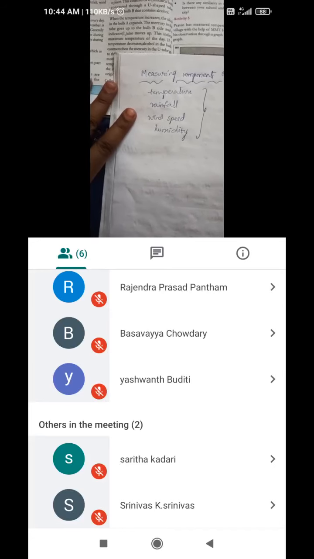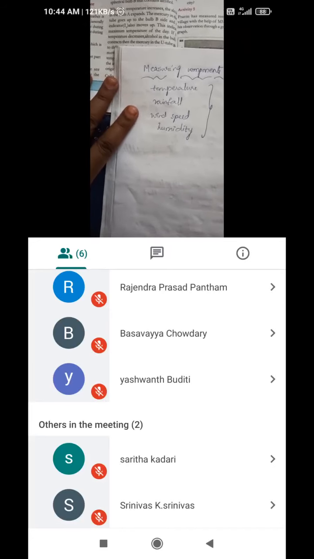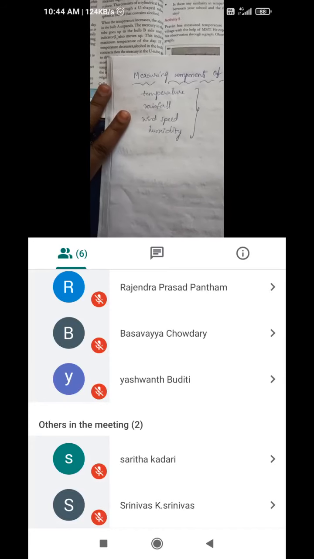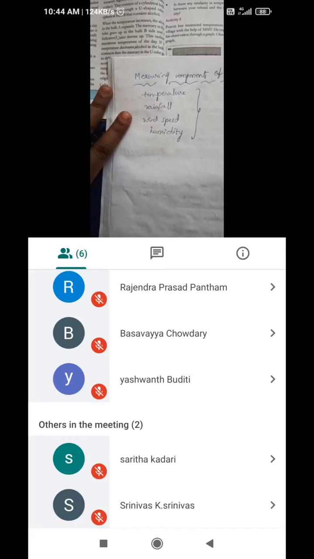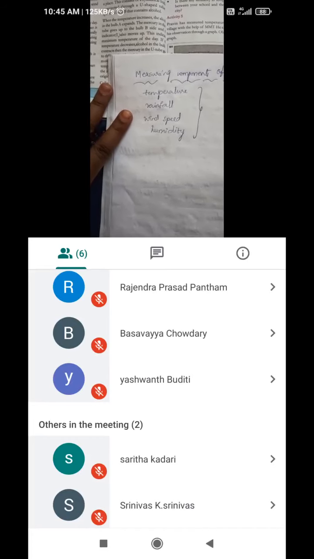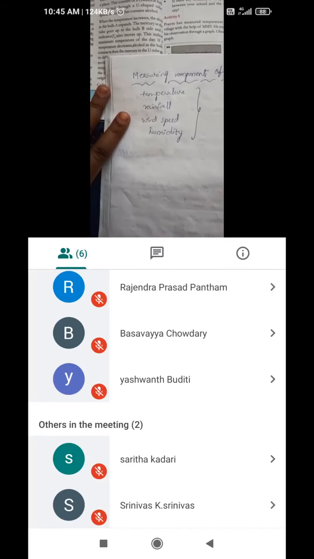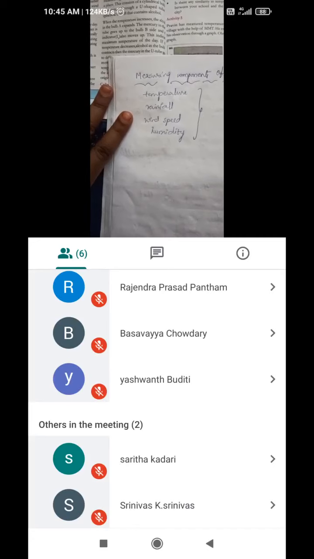Then afterwards we can conclude which one is the cool place and which one is the hot place, by comparing the two values of the two places.